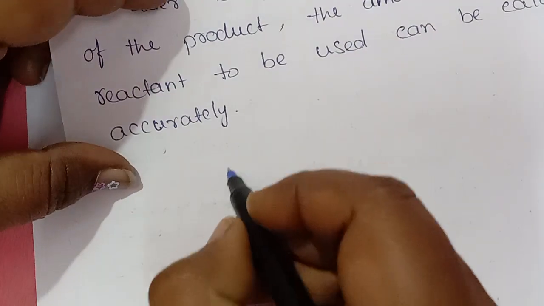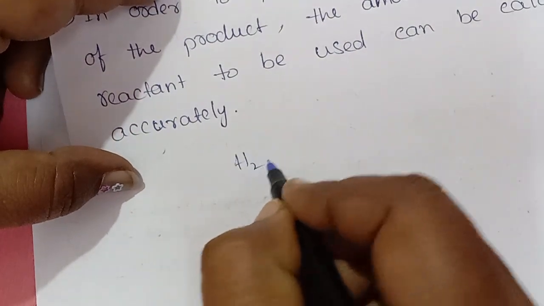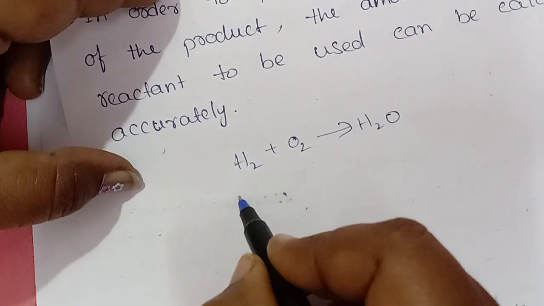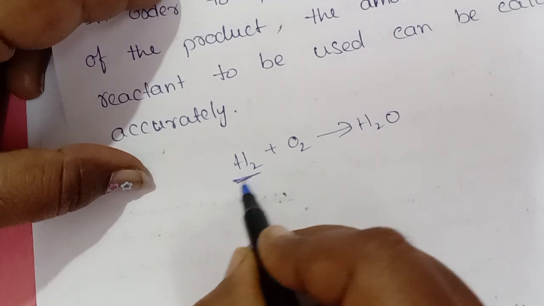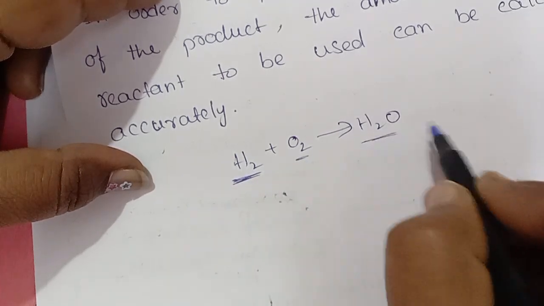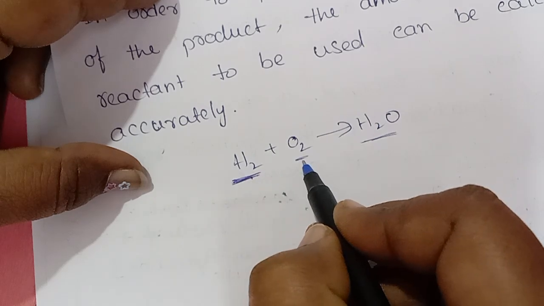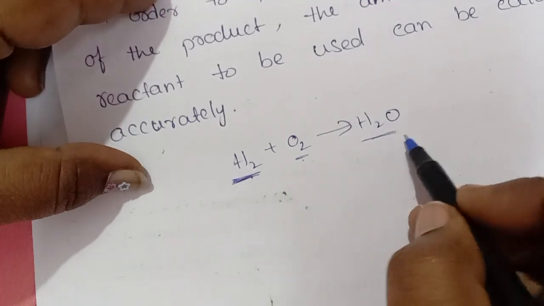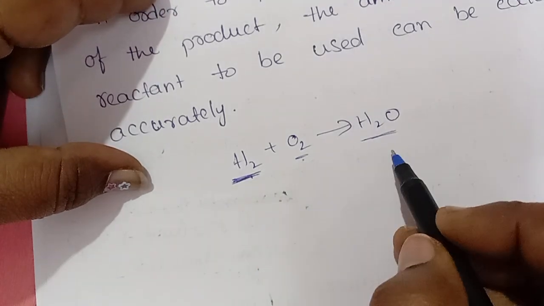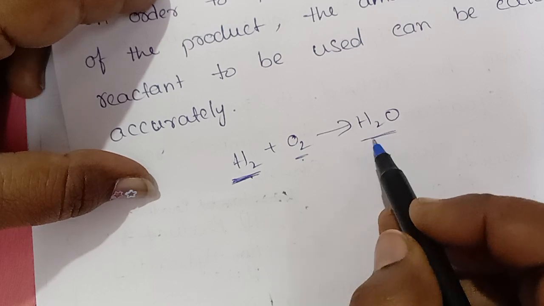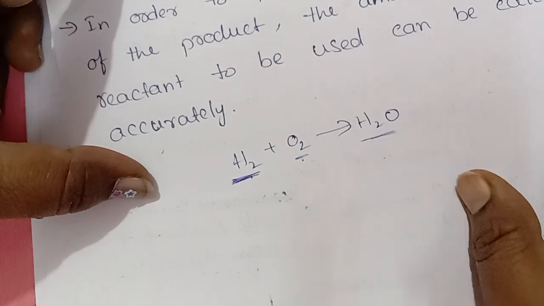So, why should we write a chemical equation? Suppose we write hydrogen plus oxygen gives water, H2O. Instead of writing hydrogen, we write the formula of hydrogen. Instead of writing oxygen, we write the formula O2, right? So it is a simple representation, easy to understand, and occupies less space. All these are advantages of writing a chemical equation, right?